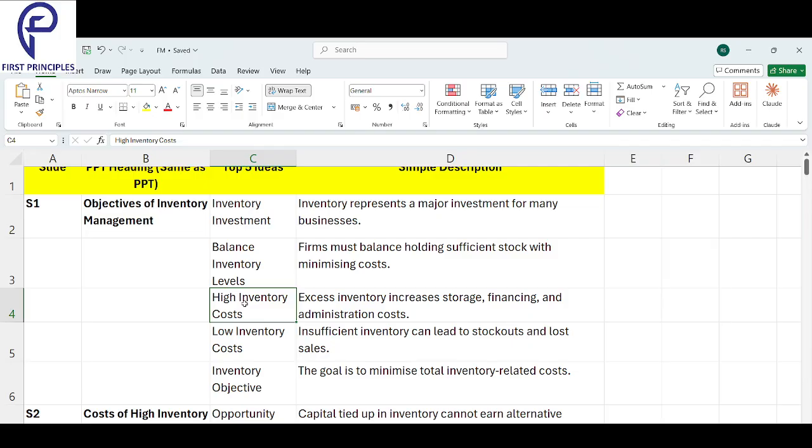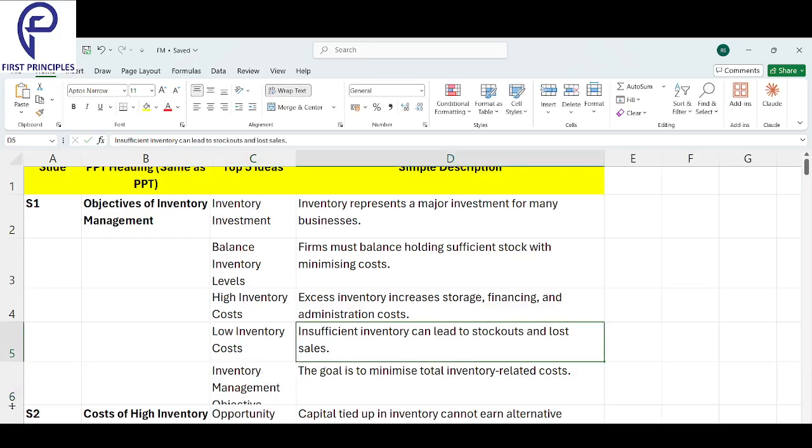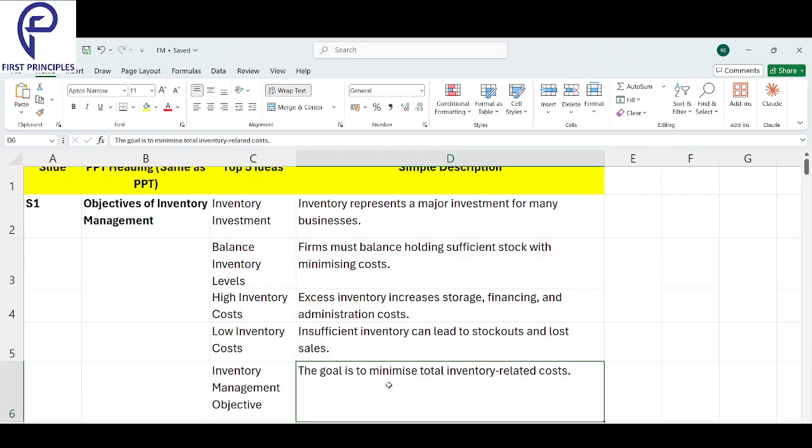If you have too little inventory, there is a problem. Too much inventory is also a problem. Both are a problem. That is the point here. And then the inventory objective: the objective of inventory management is to ensure that the total inventory cost is minimized.